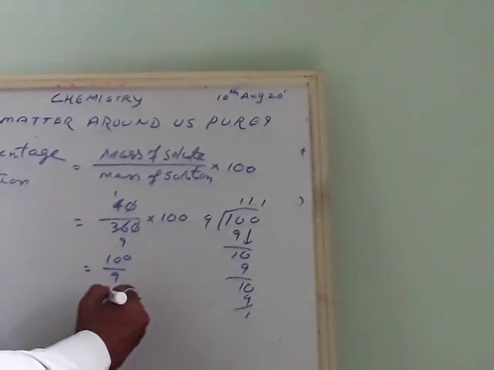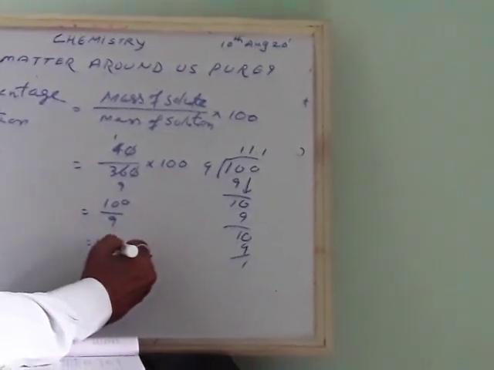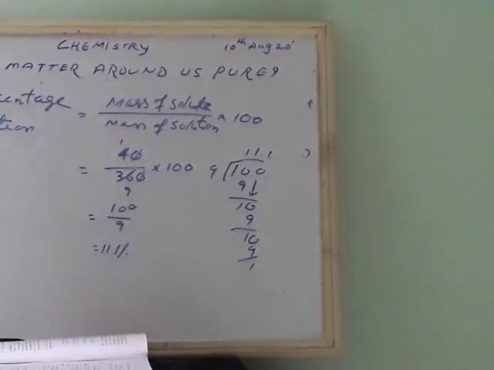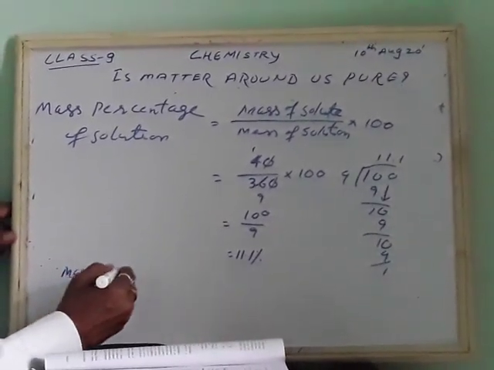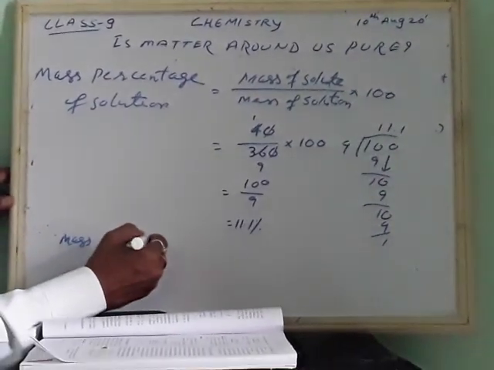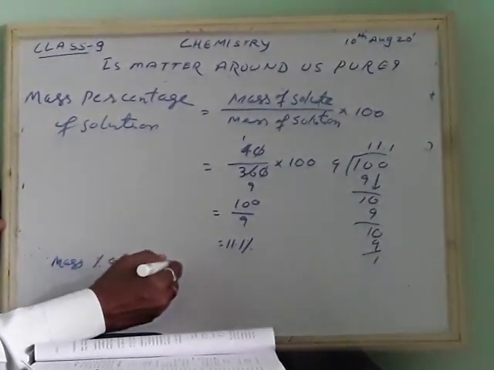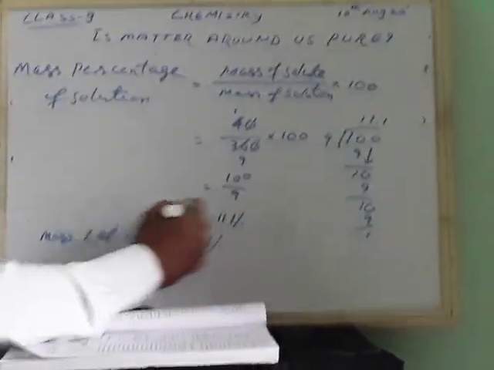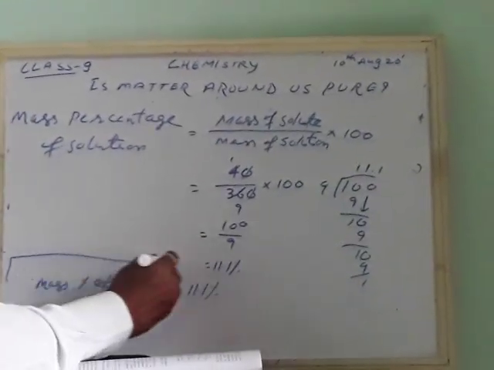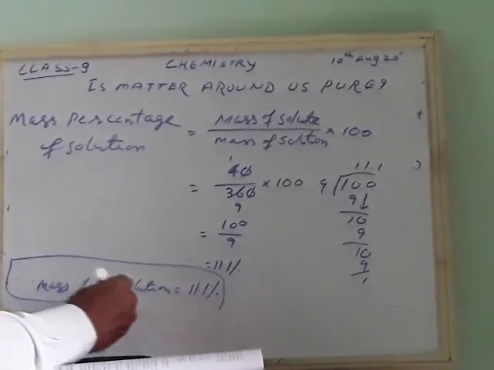So it is 11.1%. Okay. You can write, therefore, mass percentage of solution is 11.1%.